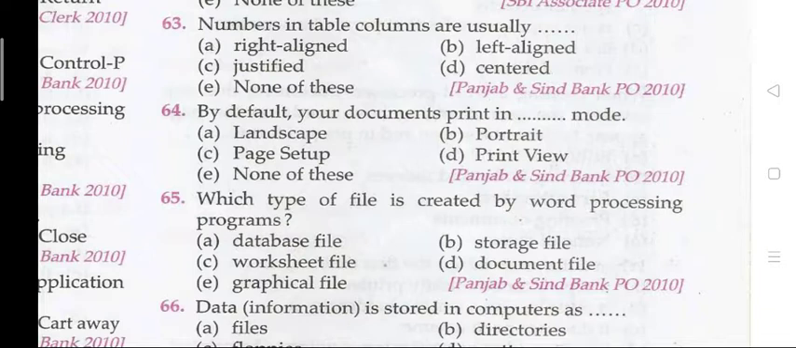Question 65. Which type of file is created by the word processing program? The answer is D, that is your document files.